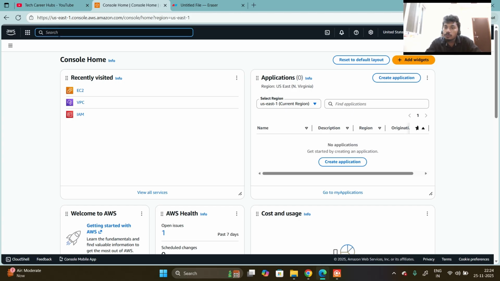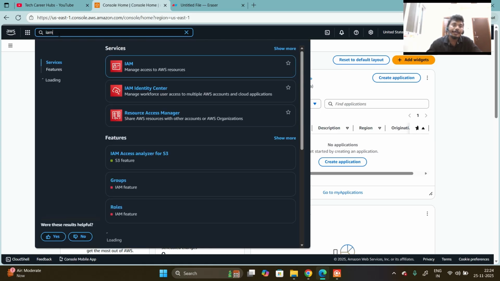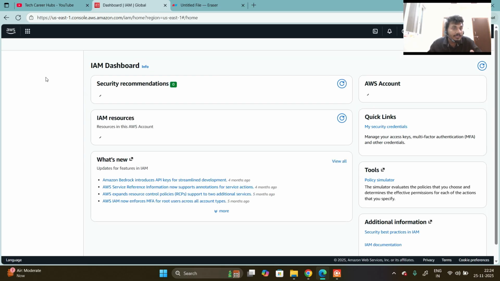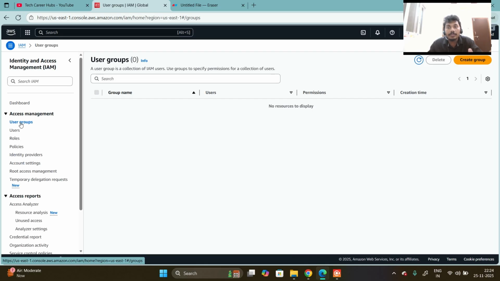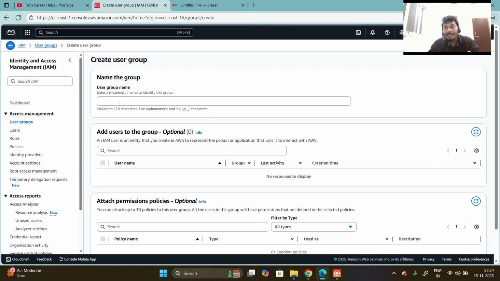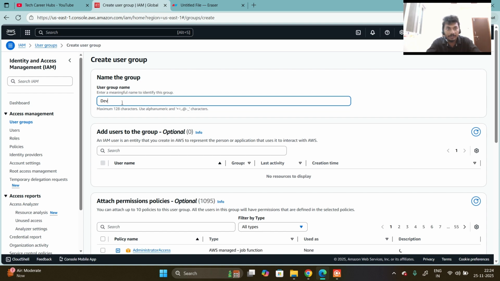First go to the AWS account, then in search type IAM. In IAM, in the left menu you see Users, right? User groups. Click on user groups, then click on create group. Here you can give the group name, for example, developers.